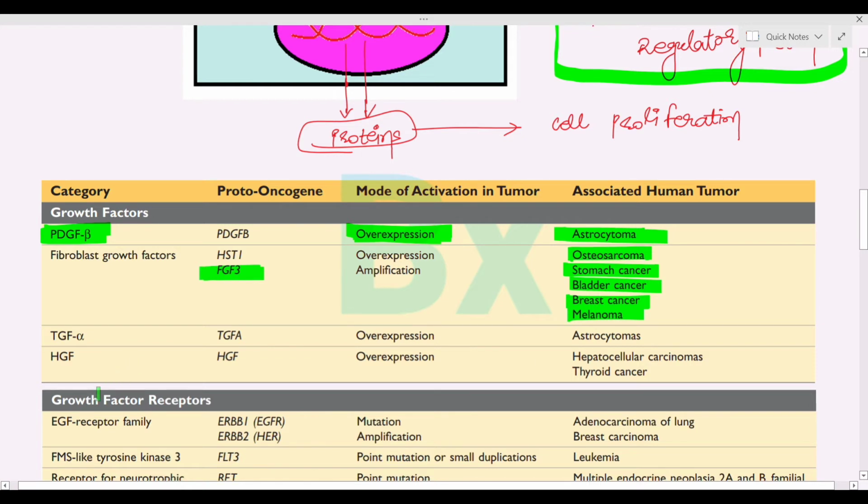If there is an overexpression of transforming growth factor alpha, then it will also lead to astrocytoma. If there is an overexpression of the hepatocyte growth factor, then it will lead to hepatocellular carcinoma. So first we have done growth factor. Any overexpression of the growth factor will lead to tumor formation.